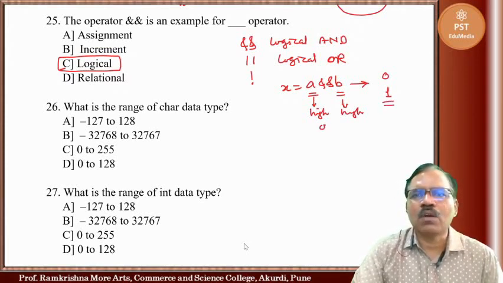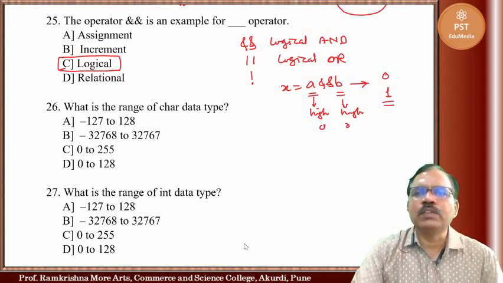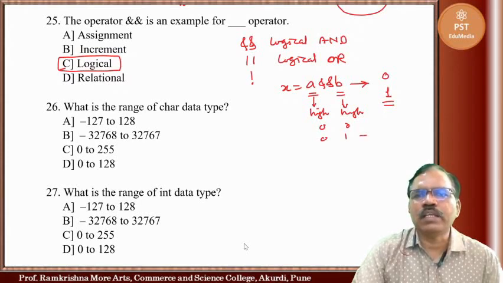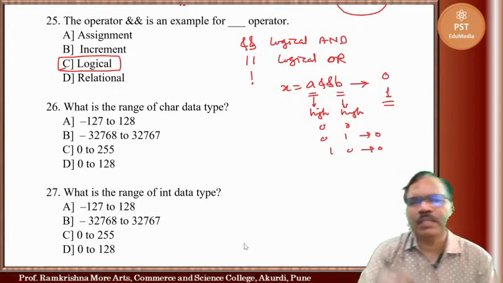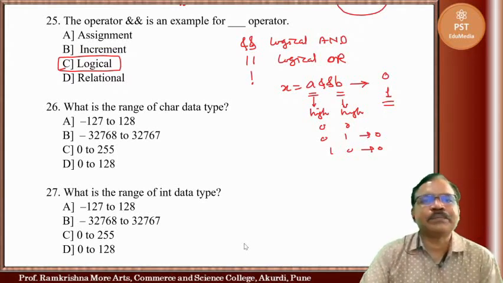If both are low, then it will give you 0. 0 1 will give you 0, 1 0 will give you 0, like this. Means it works like a logic gate.